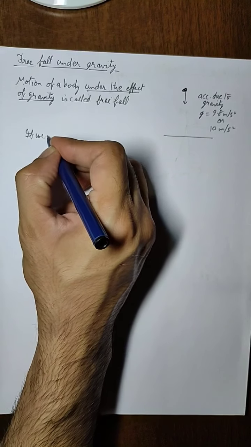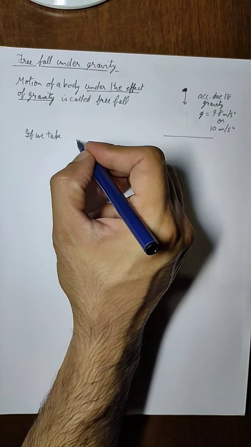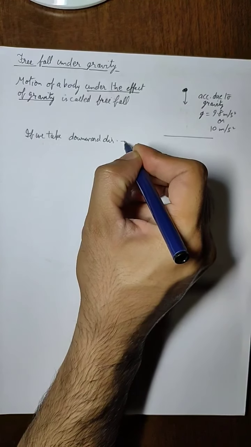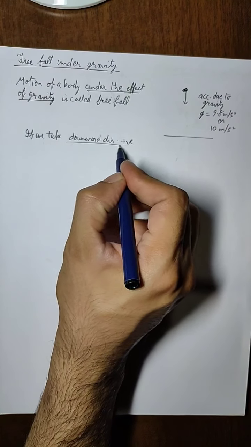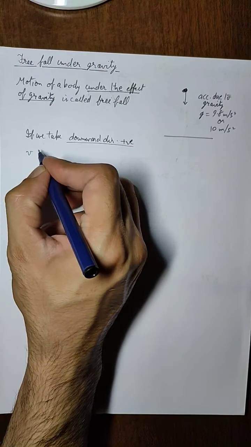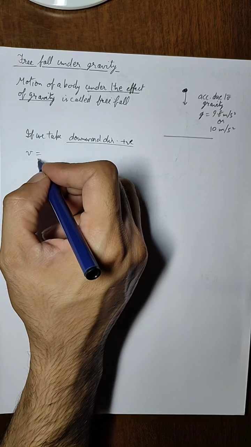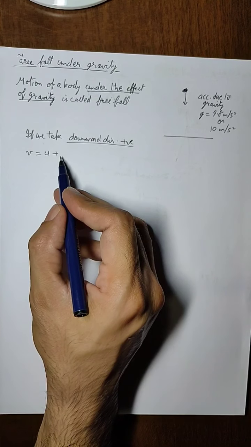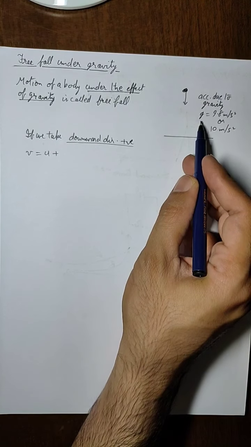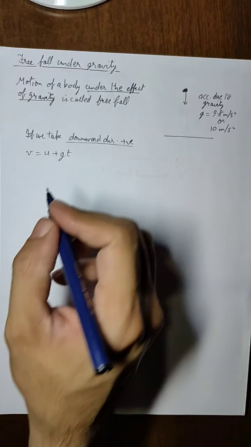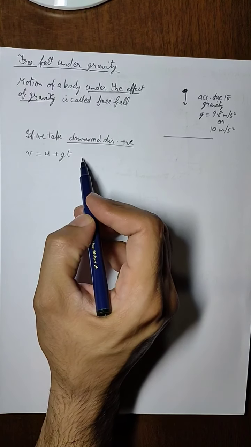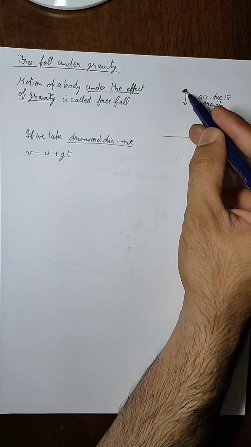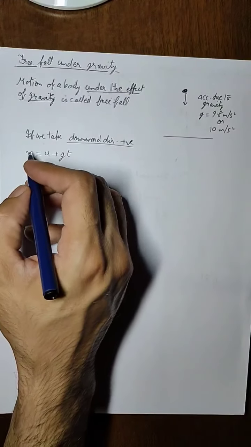First, if we take downward direction as positive, then there will be changes in the equations of motion. v will be equal to u plus g t, where instead of a we have g. When the downward direction is positive, it is the direction of acceleration due to gravity, so g will also be positive.